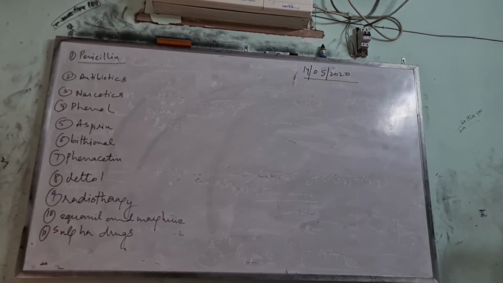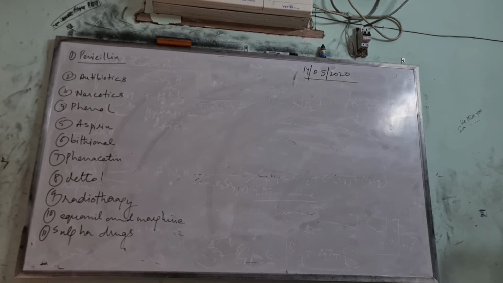Why do we add bithionol into toilet soap? We add bithionol into toilet soap because bithionol has antiseptic properties. What is the role of bithionol in toilet soap? That is the antiseptic property. Next, phenacetin is what kind of drug? It is an antipyretic. It lowers body temperature.